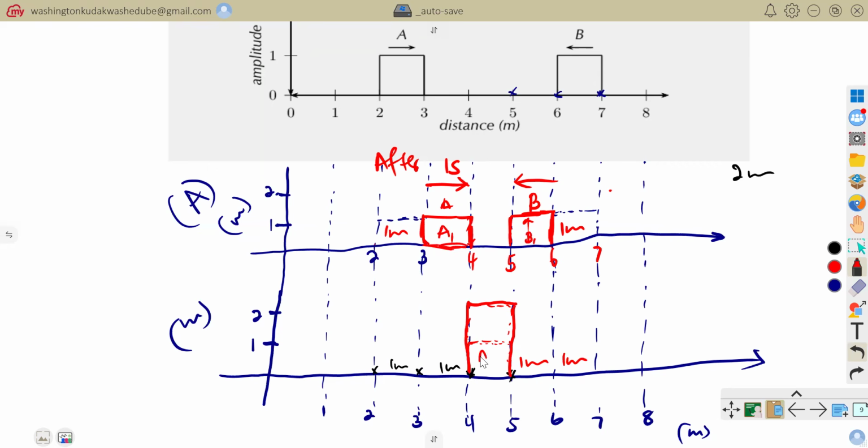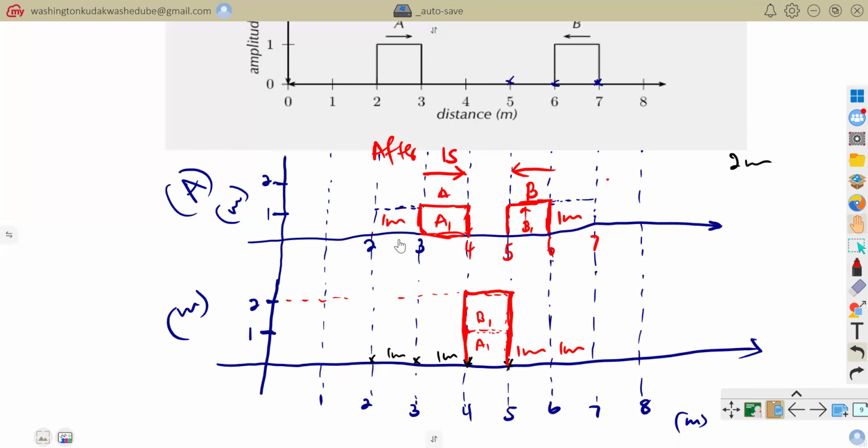If we add A1 and B1, we would say 1 meter plus 1 meter, and then we'll get an amplitude of 2 meters. So after 2 seconds, this is how the waveform would look like.